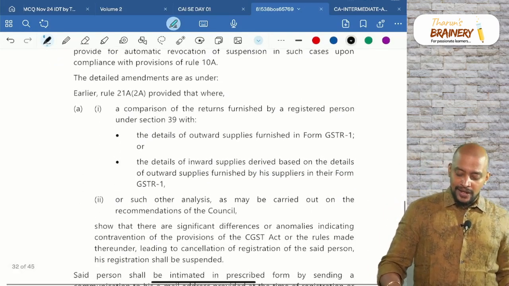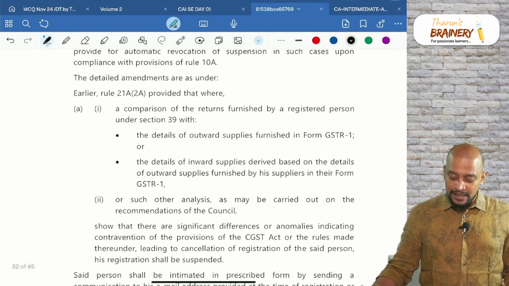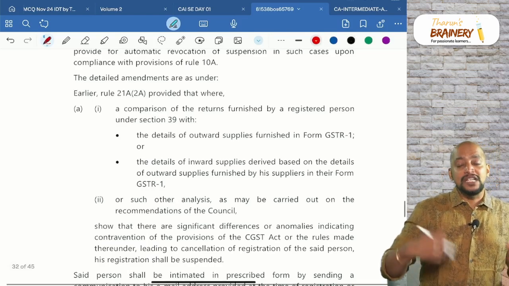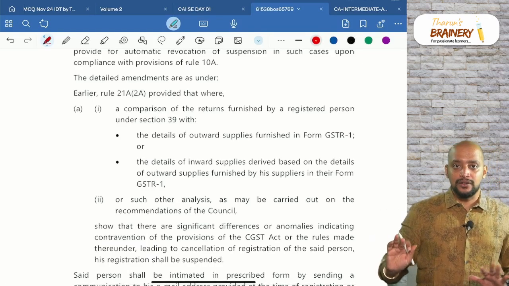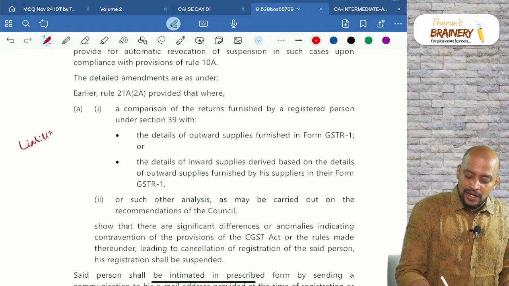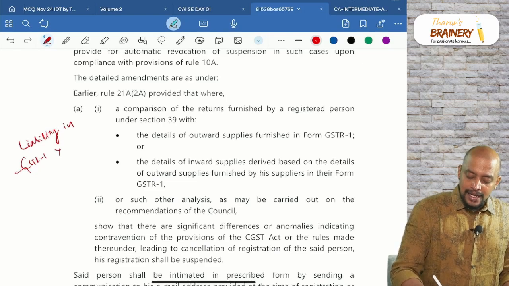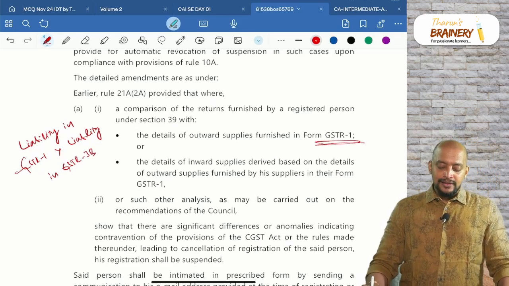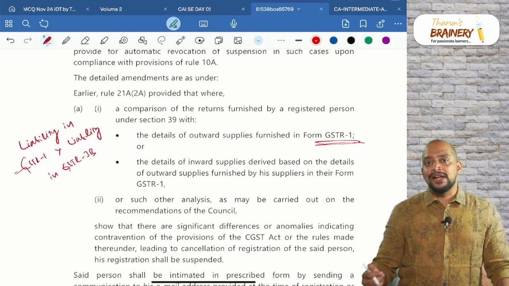So, see this, what are the cases where there will be system based suspension of registration? First case, suspension of registration will happen by default. That is, your liability in GSTR1 is greater than liability in GSTR3B. Means you reported more liability in GSTR1 than the liability what you have paid in 3B,